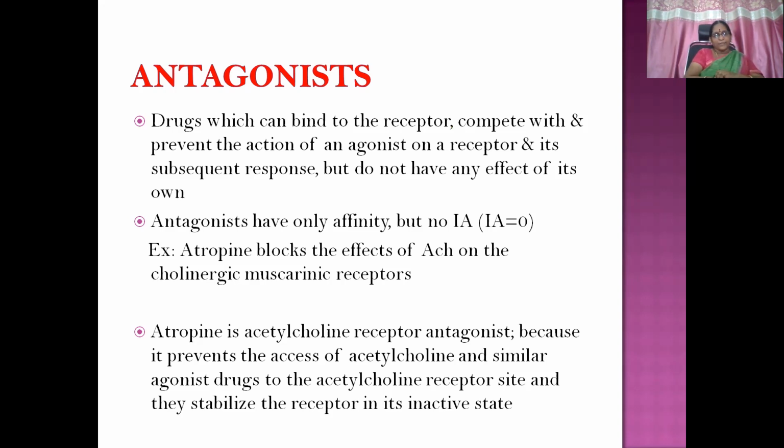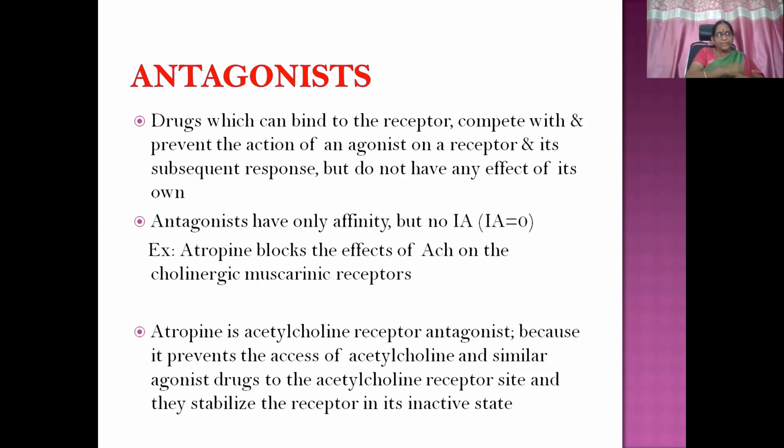An example is atropine, which blocks the effects of acetylcholine on the cholinergic muscarinic receptor. When you give atropine, atropine as such will not produce any effects. But atropine will block the effects of acetylcholine that is endogenously released and acting on the cholinergic muscarinic receptors. That is why atropine is known as antagonistic to acetylcholine.